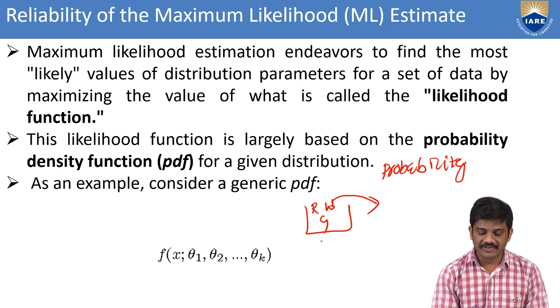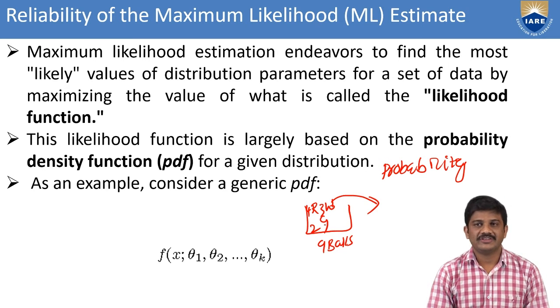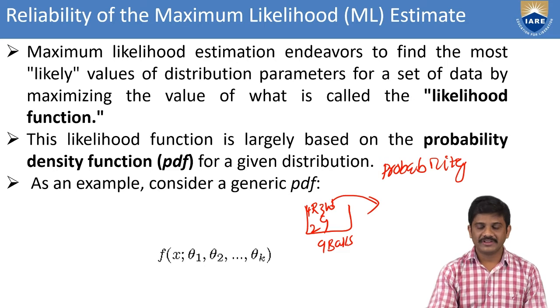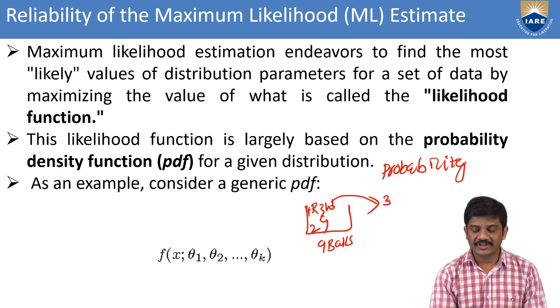Actually here we have a total of 9 balls: 4 red balls, 3 white balls and 2 green balls. What is the probability? For the white balls, the probability is 3 by 9. For the red balls, the probability is 4 by 9. For the green balls, the probability is 2 by 9.